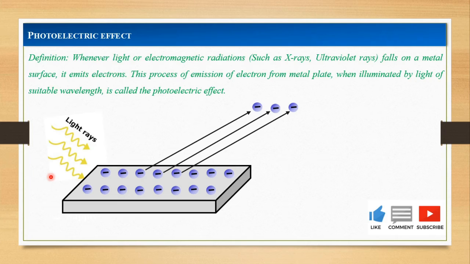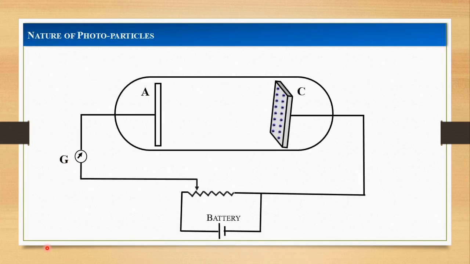After the discovery of electrons, these emitted electrons are termed photoelectrons, and we have to study the nature of these emitted photoparticles. In order to study the nature of these photoparticles or photoelectrons, consider the experimental arrangement as shown.